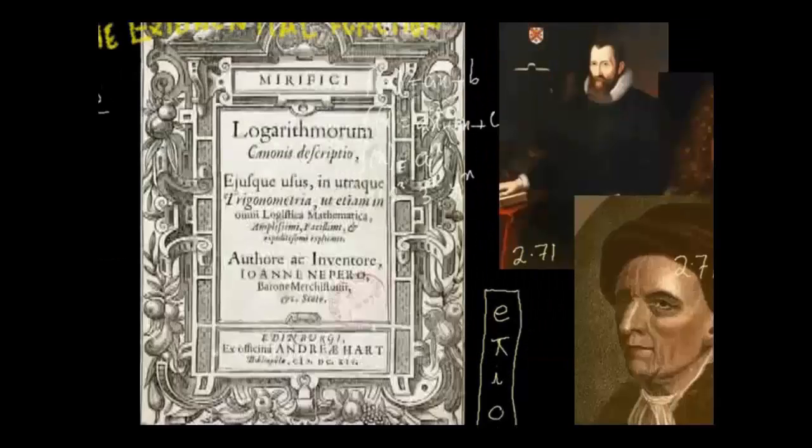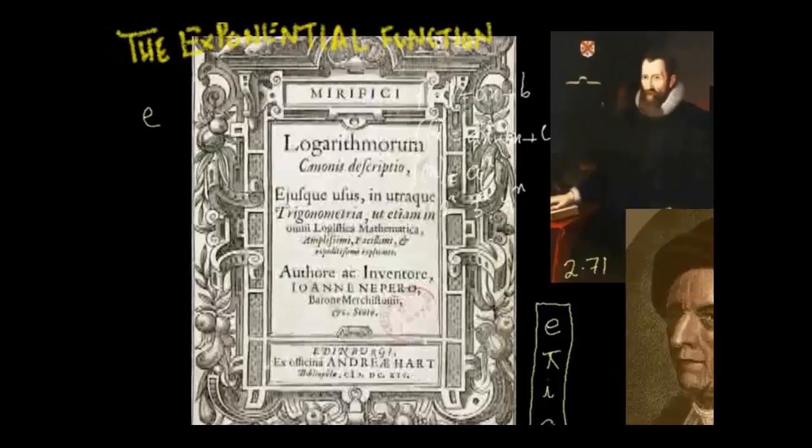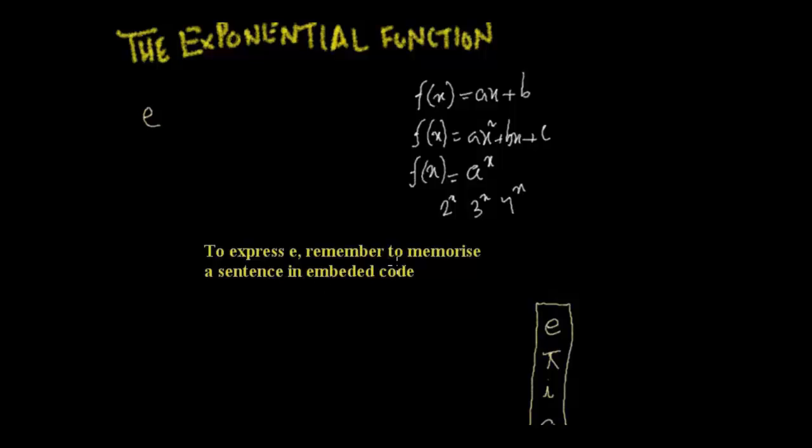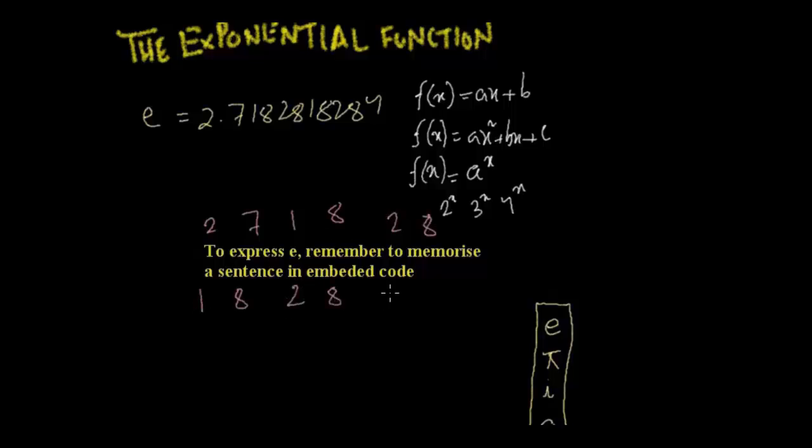If you want to remember the number denoted by this, there is some trick to it. One of the tricks is by some sort of a special sentence. The one that I like, to express e, remember to memorize a sentence in embedded code. What is the trick? Every word corresponds to the number of letters in e. 2.71828182884, the first 11 digits. So this one is 2 letters, 7 letters, 1, 8, 2, 8, 1, 8, 2, 8, 4.